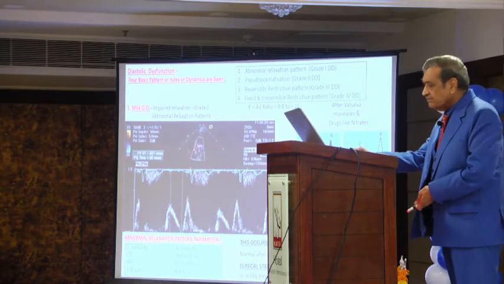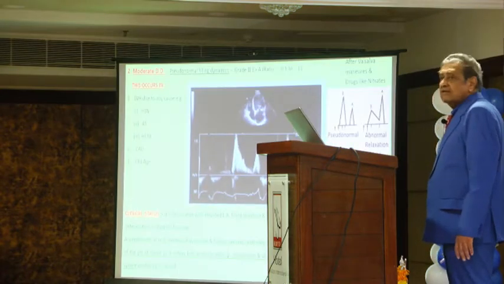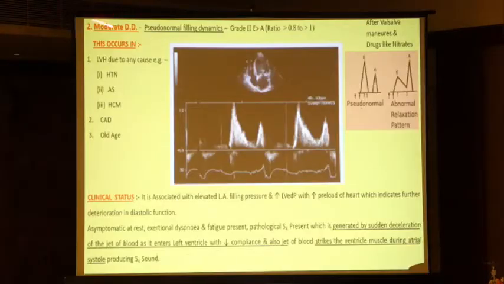Now we go to the second. Now come to moderate, second stage. Pseudo-normal filling dynamics, grade 2. Here again, you will see the pattern reversed. E is again tall, A is again small.